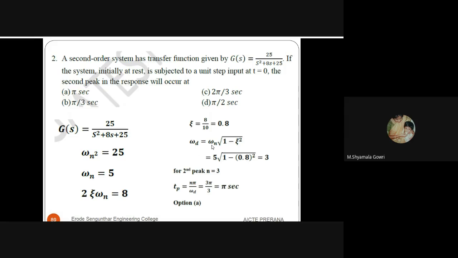Omega d is omega n square root of 1 minus epsilon squared, so omega d is 3. For the second peak, the peak time is n pi by omega d, that is 2 pi by 3. The answer is option A, pi seconds.